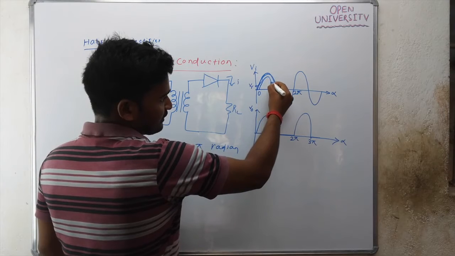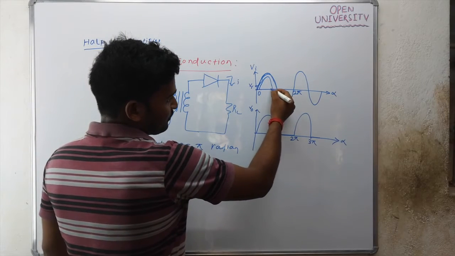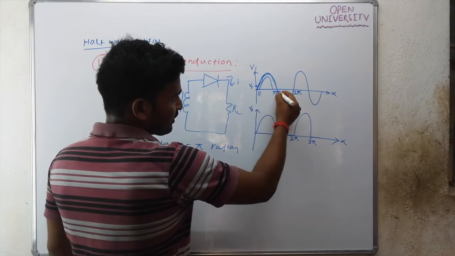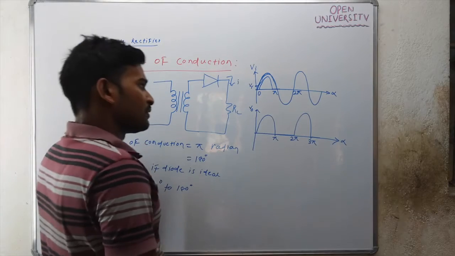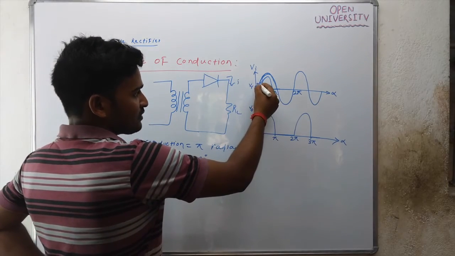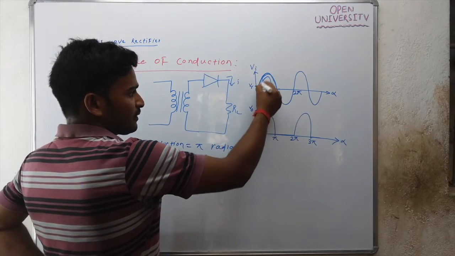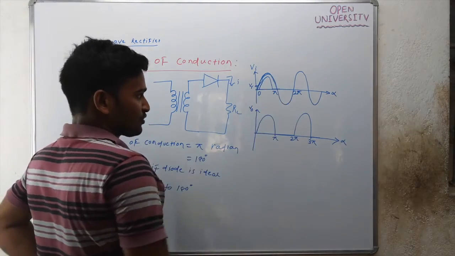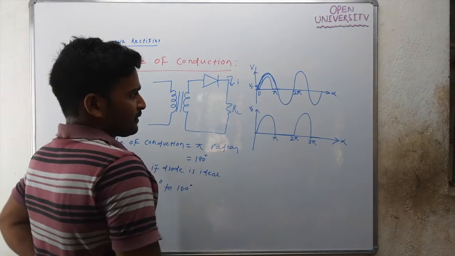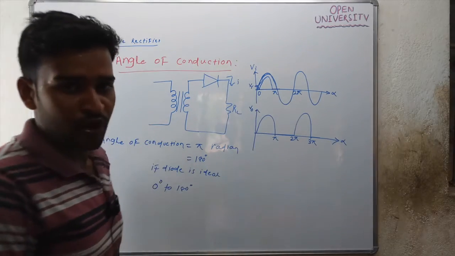When the input voltage is below V gamma, the diode is open circuited. When the input voltage exceeds V gamma, the diode is forward biased and load current flows.